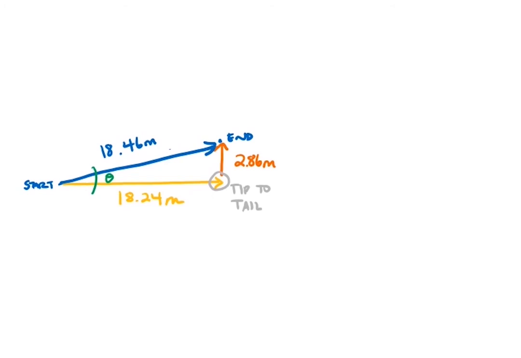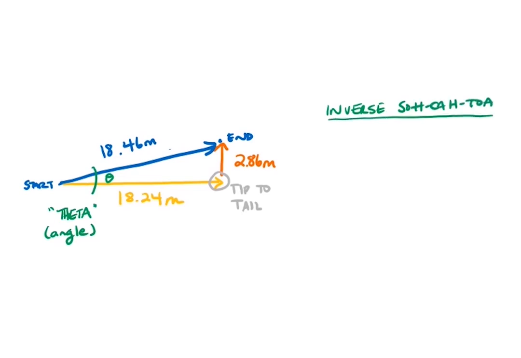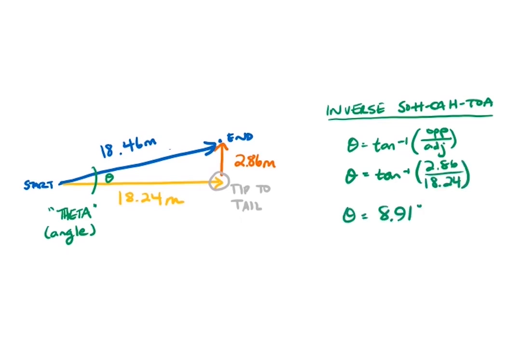In physics, we often refer to the angle by the symbol theta. You might remember from math class that we can find the angle in a right triangle using the inverse of sine, cosine, and tangent. We'll pick one at random. Tangent. Theta is equal to the inverse tangent of 2.86 divided by 18.24. Theta is 8.91 degrees. There it is. Our overall displacement is 18.46 meters at an angle of 8.91 degrees north of east.